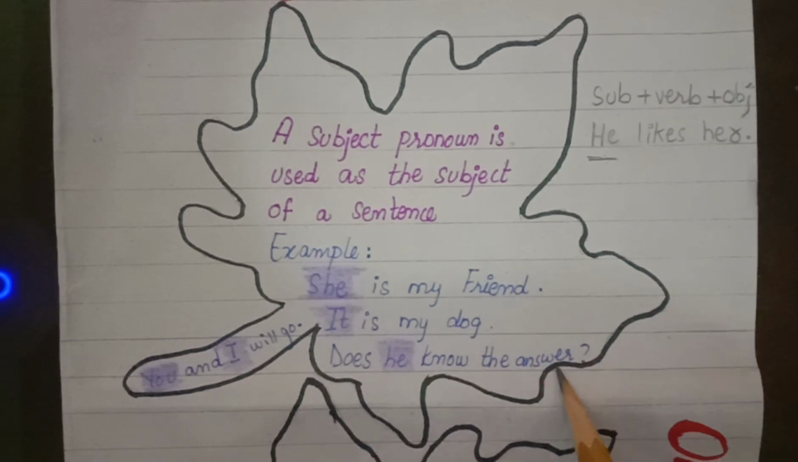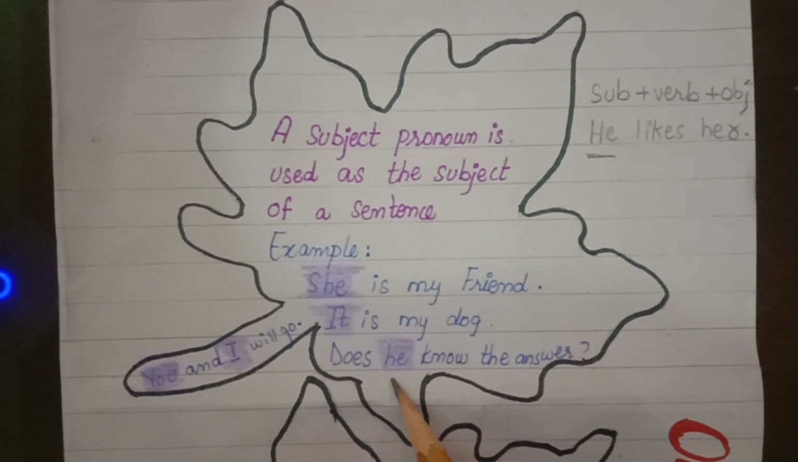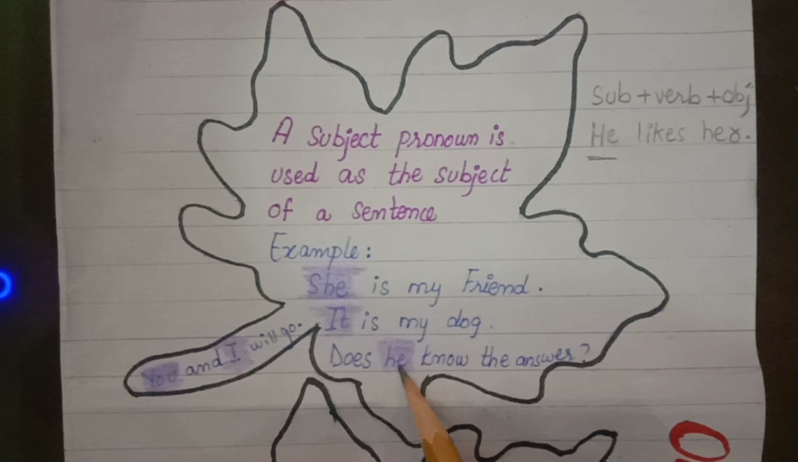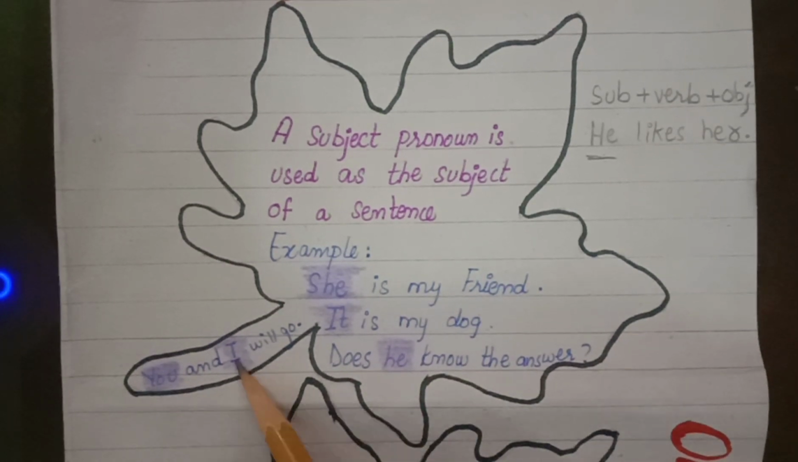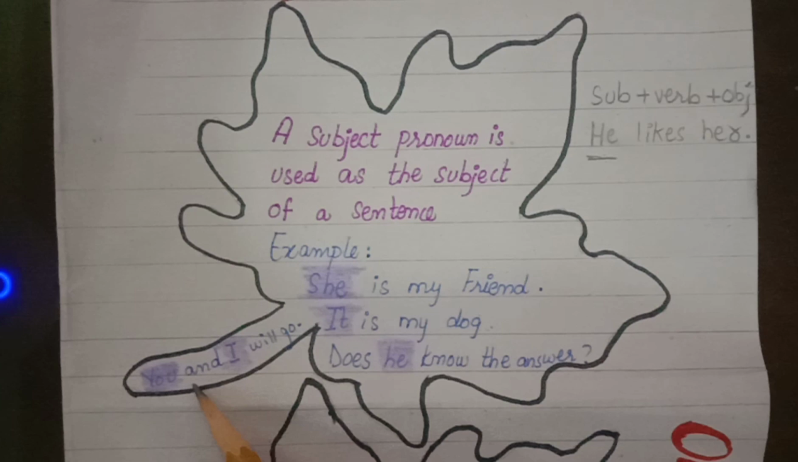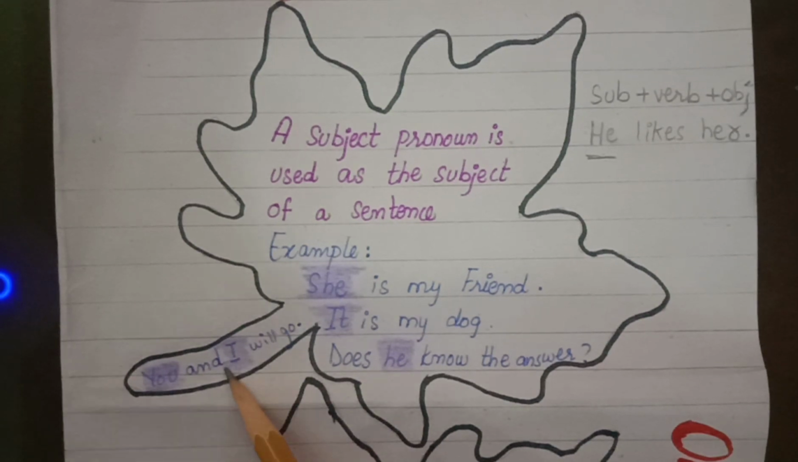Does he know the answer? So he we use for the subject position. So this is a subject pronoun. We can also have two subjects in a sentence, you and I. You and I are used at a subject position, and therefore they are called subject pronouns.